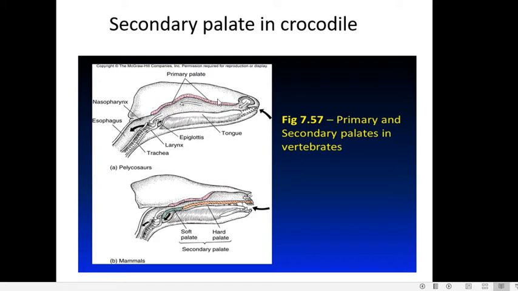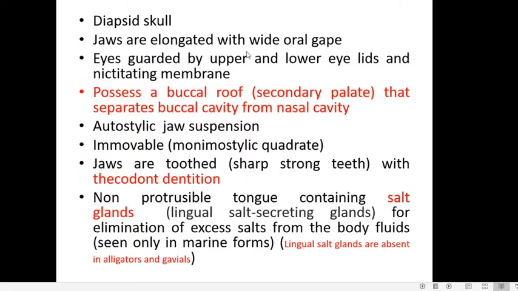So this is the primary palate, and here also we can see the primary palate, and this is the secondary palate which will separate the nasal cavity from the buccal cavity. This feature is found in mammals, crocodiles, etc. So that is an advanced condition when you compare crocodiles with other groups of reptiles, the presence of a secondary palate.